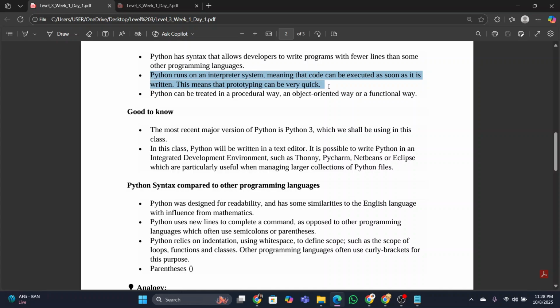Now, Python runs on an interpreter system, meaning that code can be executed as soon as it is written. This means that prototyping can be very quick. What does that thing mean?